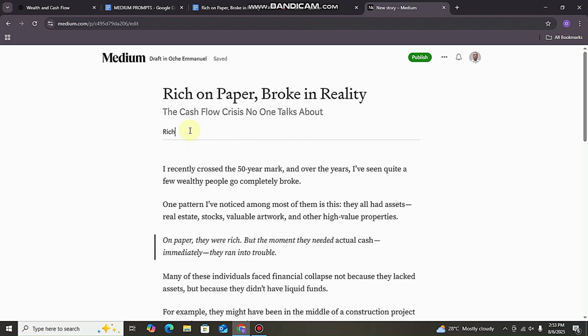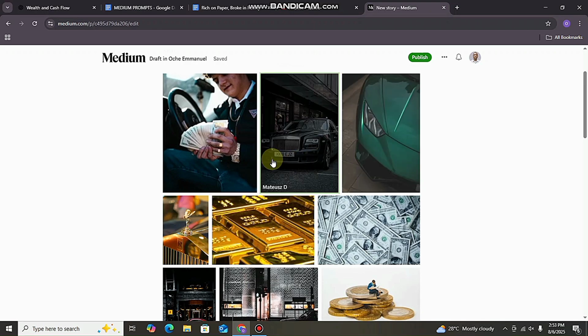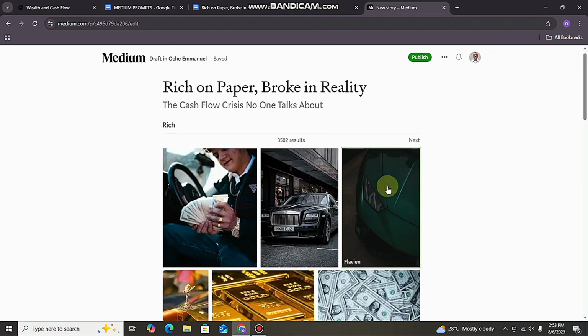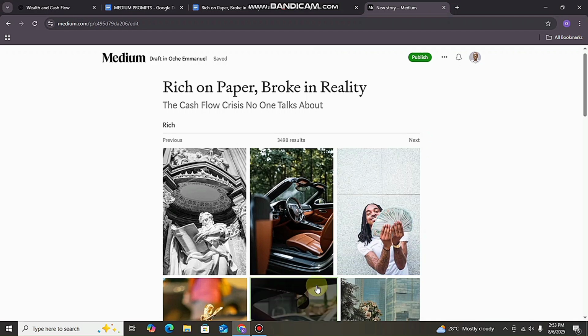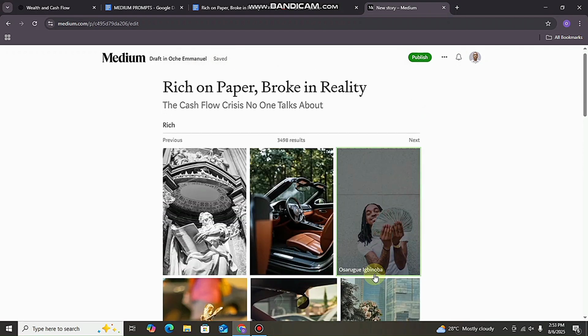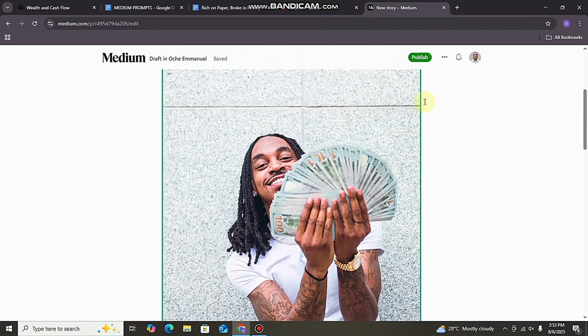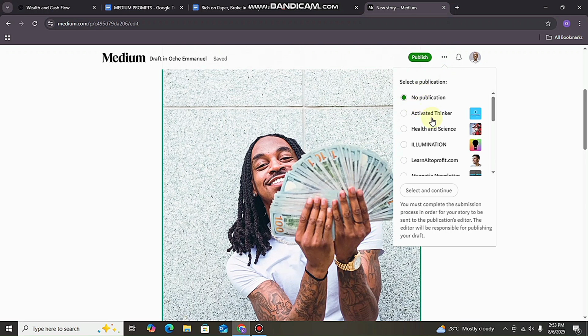I will click here, click Unsplash, and then paste my keyword, rich, and then search across and probably look for luxury pictures. They are rich on paper but broke in reality. So let me look for a luxury one. Let me see this, and then I can now add it to a publication.